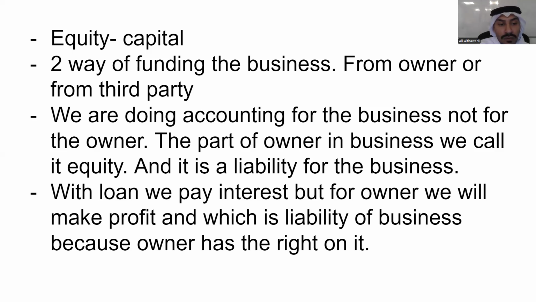The part of the owner, we call equity. And since, as we said, they are separate, the business has a liability toward the business owner. So the equity in the business is a liability for the business.